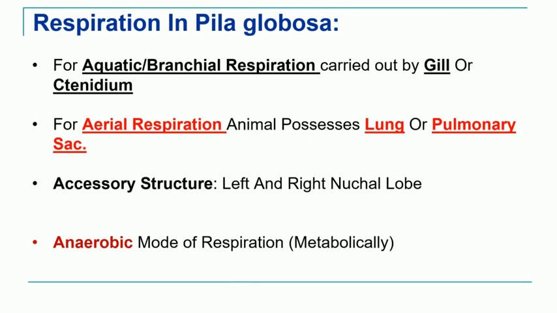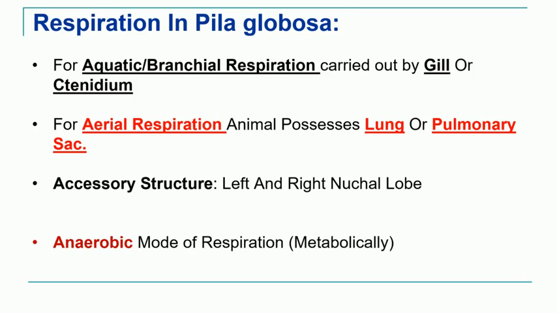So respiration in Pila globosa. First, that is aquatic respiration. It is also referred to as branchial respiration because it is carried out with the help of gill, which is also referred to as ctenidium. So the important organ responsible for the aquatic respiration is called ctenidium.